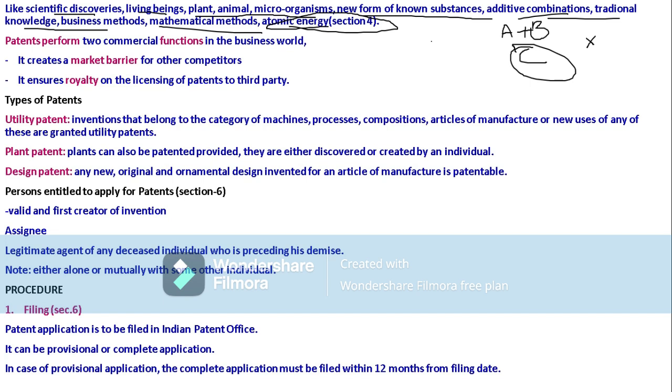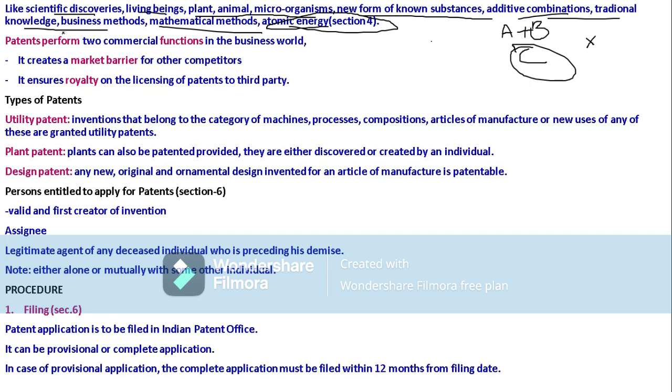For microorganisms, animals, plants, because the plant already exists, we cannot give patents on those. Only on a distinctive character will patents be issued on a plant, but merely finding out a plant does not get a patent right.